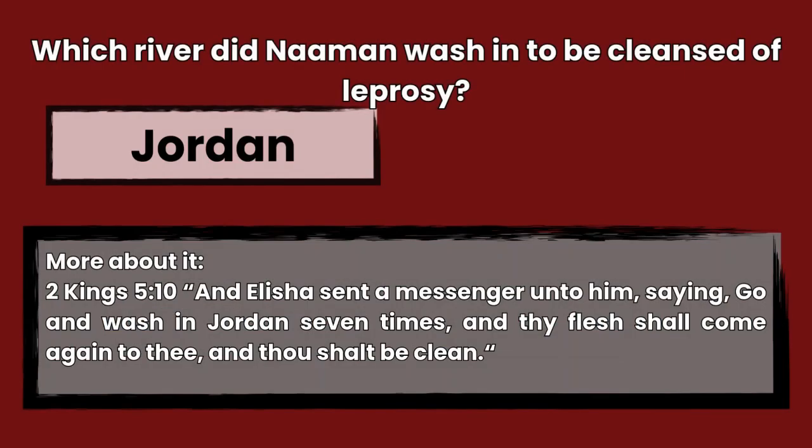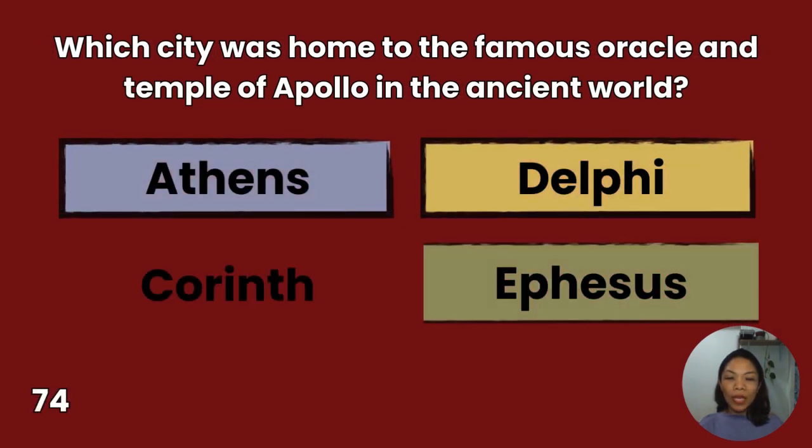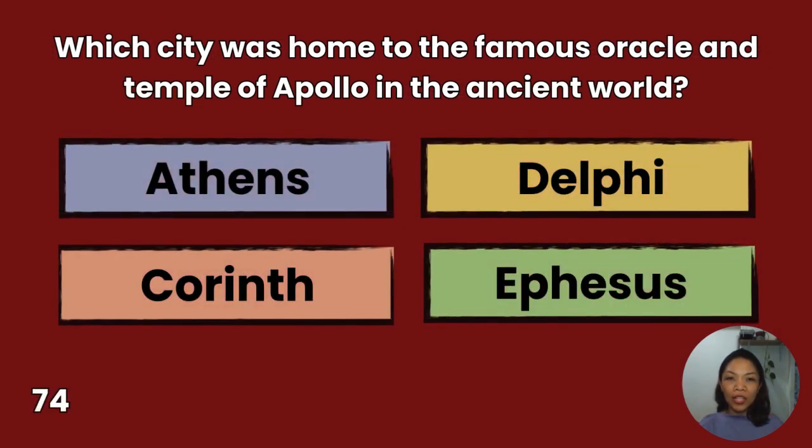The answer is Jordan, 2 Kings 5:10. And Elisha sent a messenger unto him, saying, Go and wash in Jordan 7 times, and thy flesh shall come again to thee, and thou shalt be clean. 74. Which city was home to the famous oracle and temple of Apollo in the ancient world? Athens, Corinth, Delphi, Ephesus. You have 10 seconds to answer.